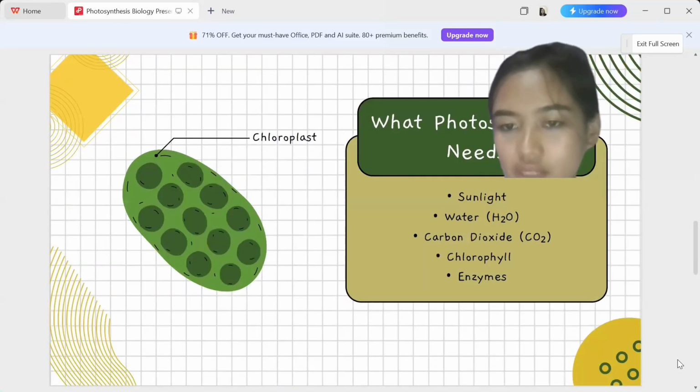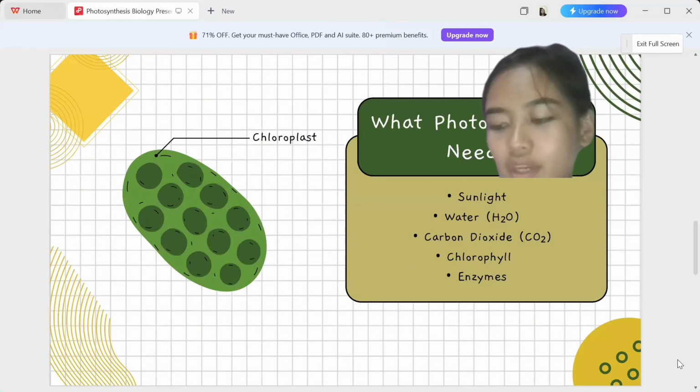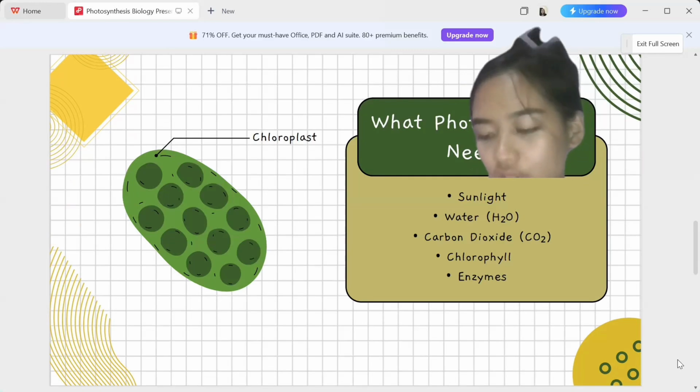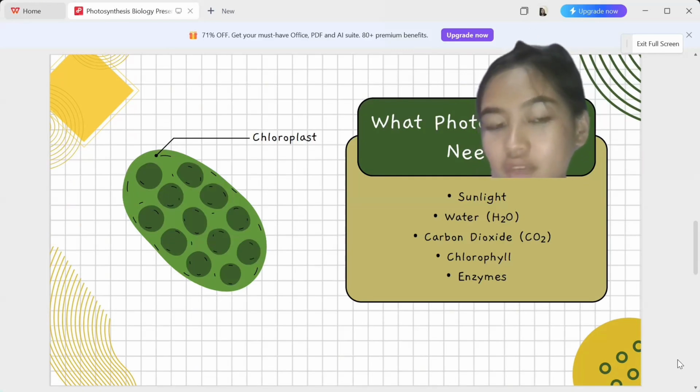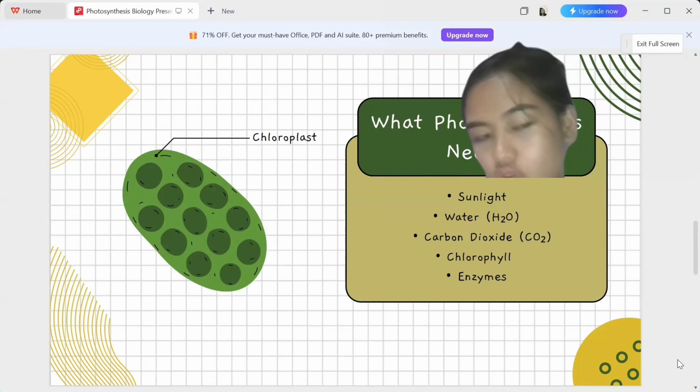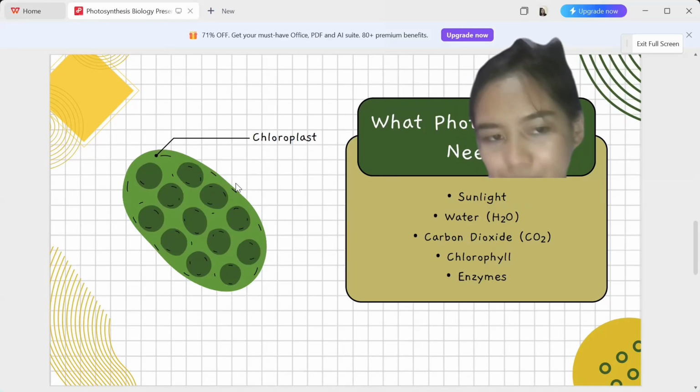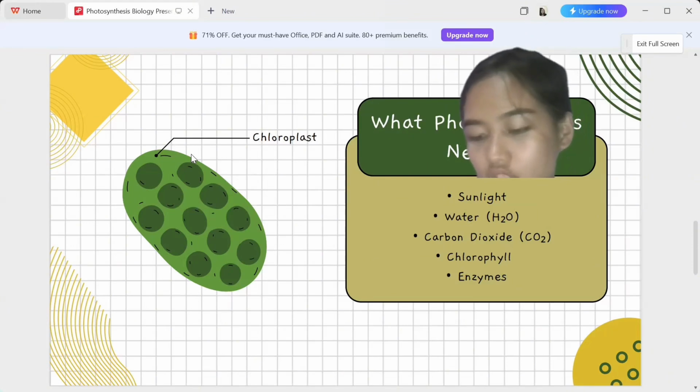What does photosynthesis need? Sunlight. Sunlight is the main energy source for the process. Water, which is absorbed by the roots. Carbon dioxide, a gas from the atmosphere that plants use as the carbon source to build glucose molecules. Chlorophyll, which absorbs light energy and gives leaves their green color, found in the chloroplast. And then enzymes, which speed up chemical reactions.